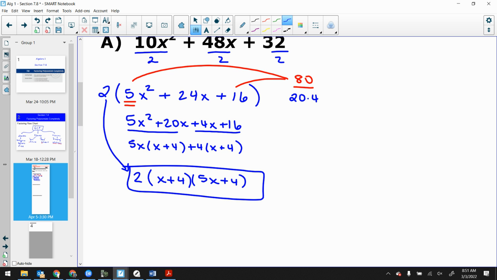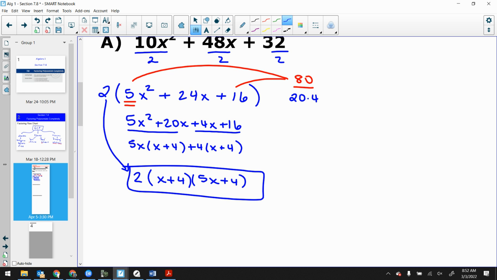So now do you see how we're going to be factoring out a GCF and then factoring more? That's what we're going to be looking at today. Oh, if you had not factored out the GCF, you would have gotten 2x plus 8 and 5x plus 4. Yeah, like distributed into one there.